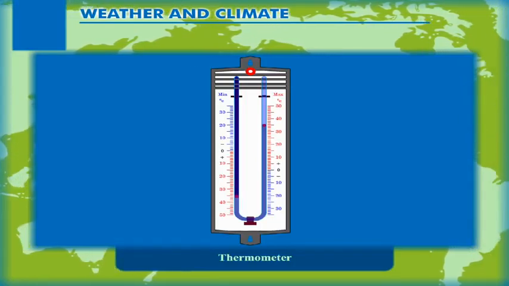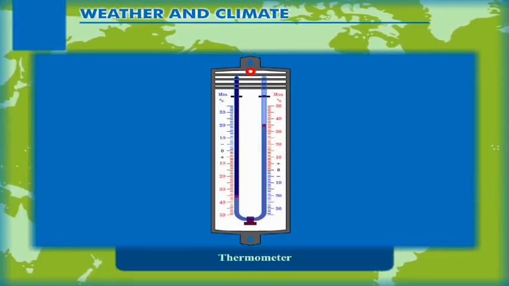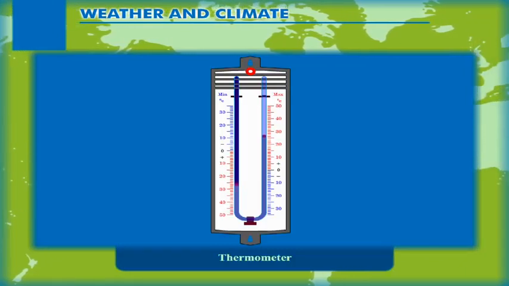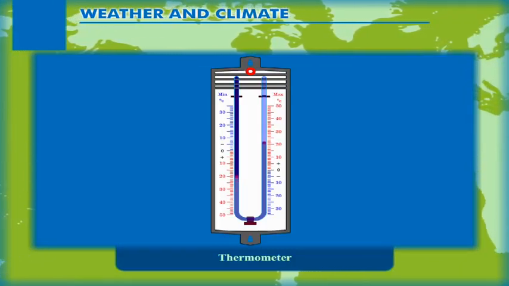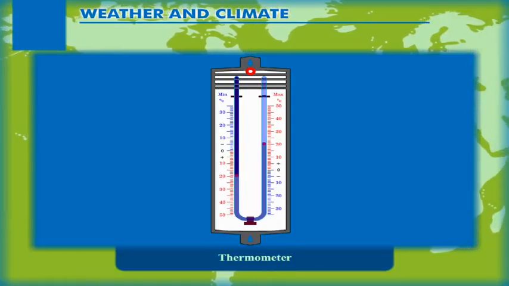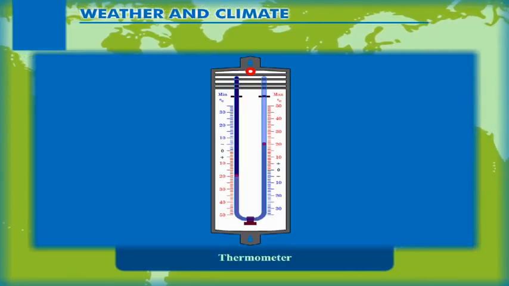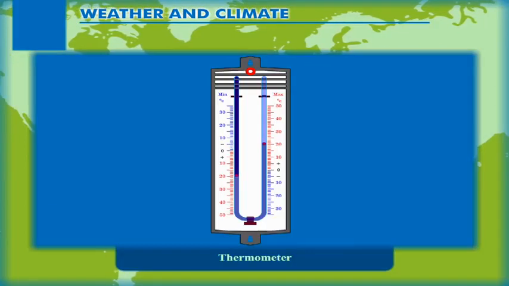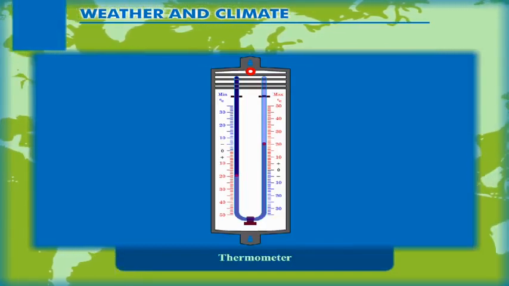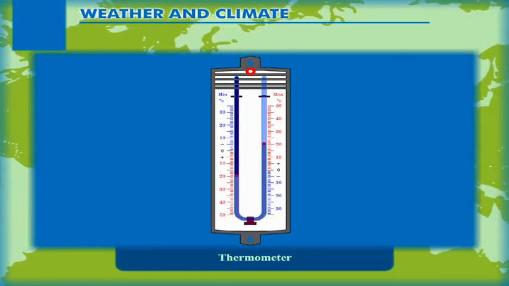The position of the right indicator gives the maximum temperature of the day. When the temperature falls, the alcohol contracts and the mercury level falls in the right limb but rises in the left limb. The reading of the indicator in the left limb records the minimum temperature of the day. After taking the reading, the indicators are brought to their normal position with the help of a magnet. This is called the setting of the thermometer.